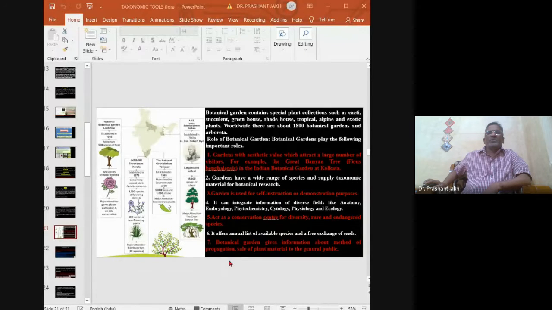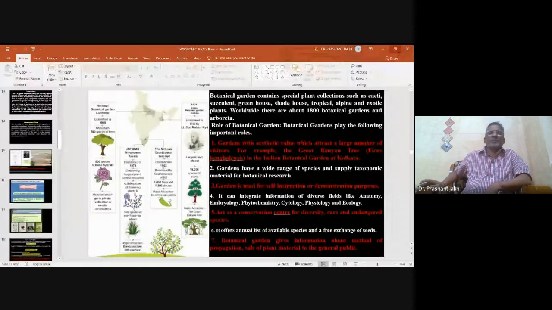Now you can have an idea regarding the botanical garden, such as you can observe here in the photograph, the National Botanical Garden of India, which is at Lucknow, established in 1948.